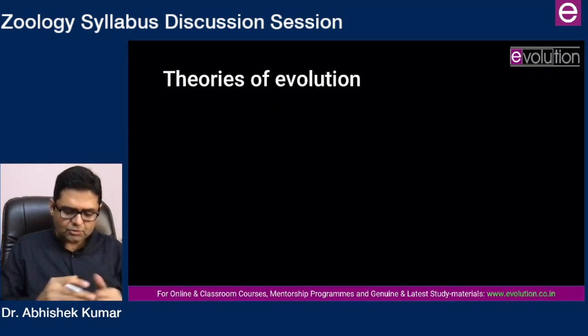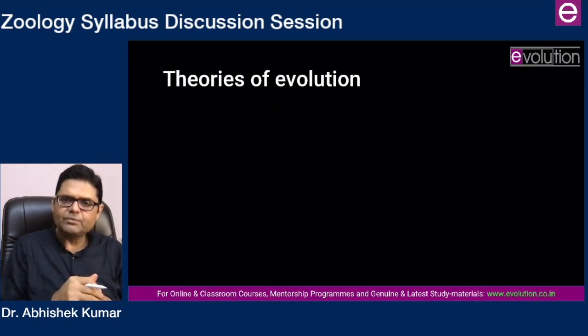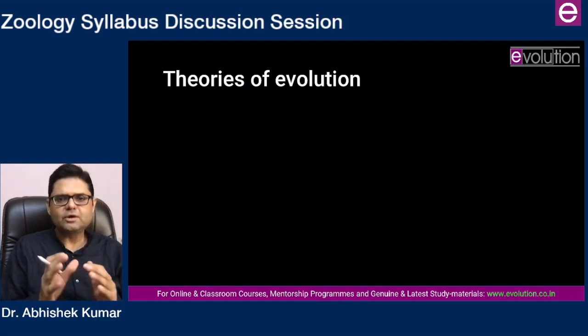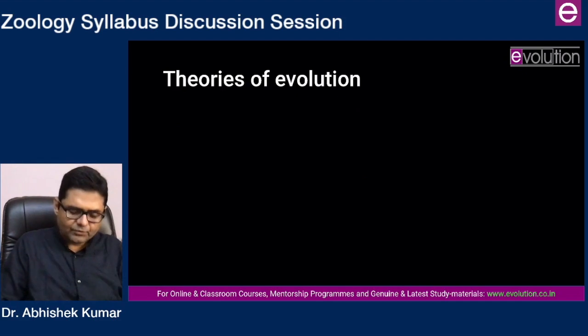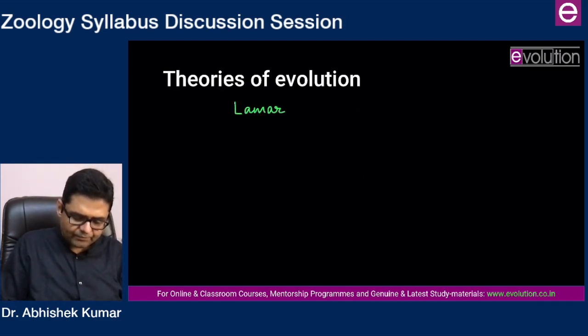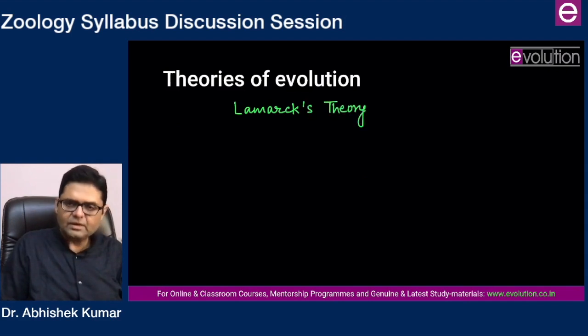Then you come to theories of evolution. In theories of evolution, you do not have to go much back in the past, but you should do Lamarckian theory. In the last 10 years, I will agree that Lamarck's theory has not been asked, but it is a matter of time. It can always be asked as a short note.